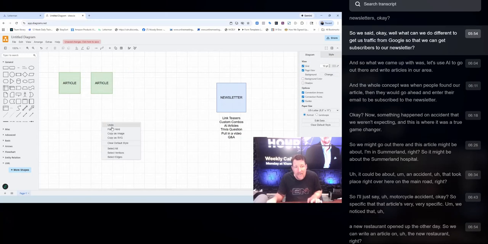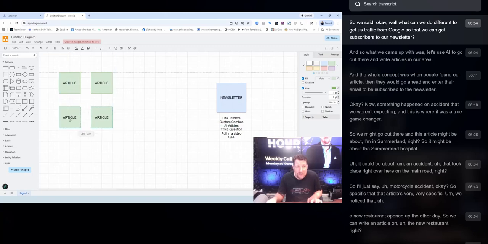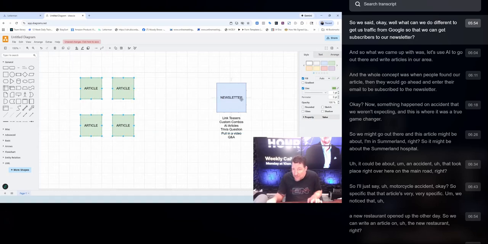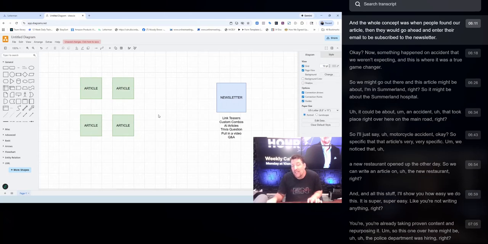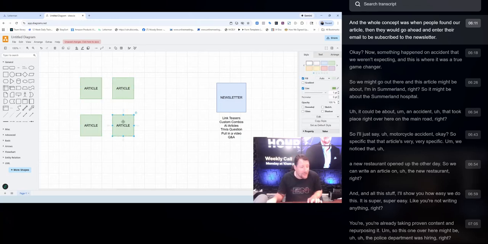So we said, what can we do different to get traffic from Google so that we can get subscribers to our newsletter? What we came up with was, let's use AI to write articles in our area. The whole concept was when people found our article, they would enter their email to be subscribed to the newsletter.